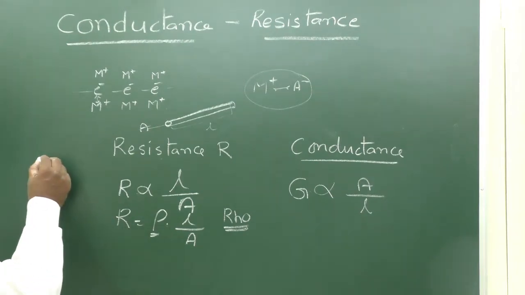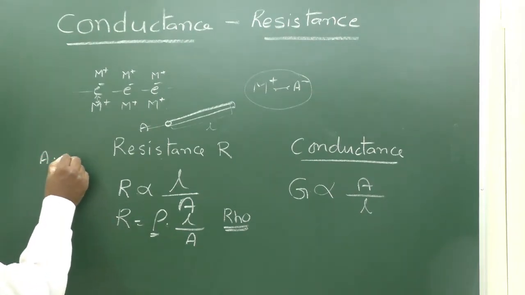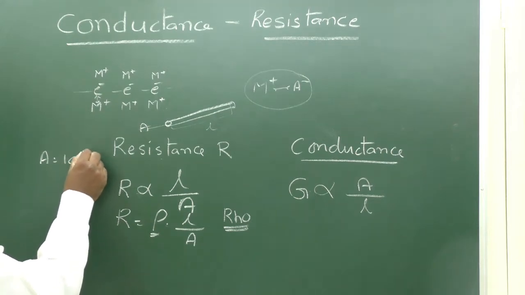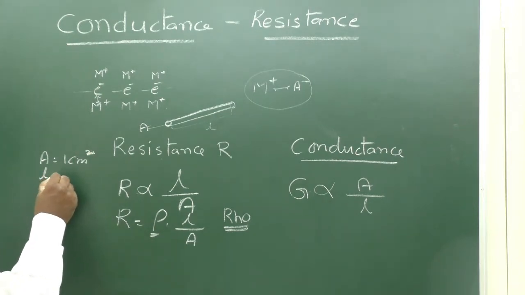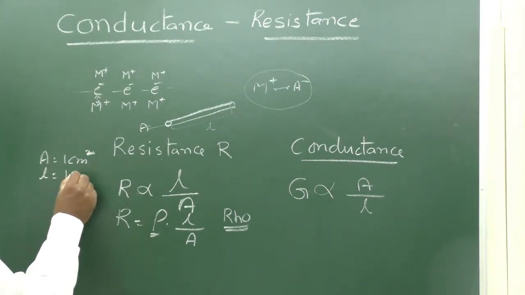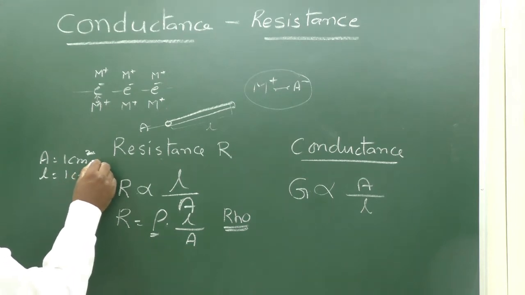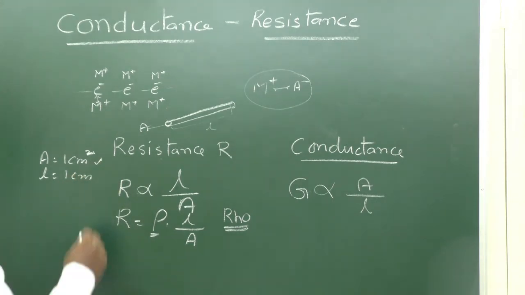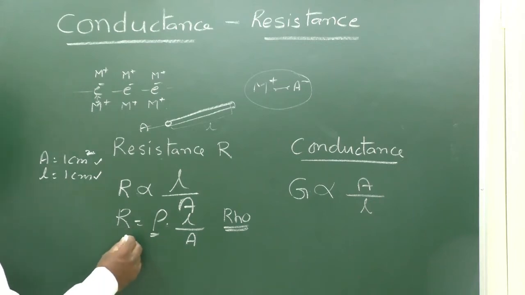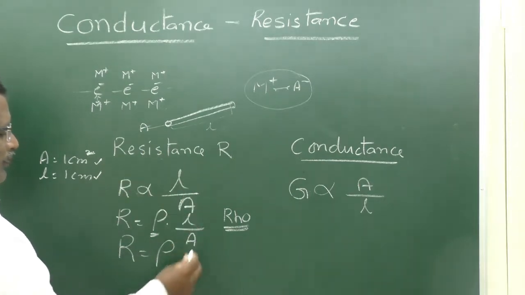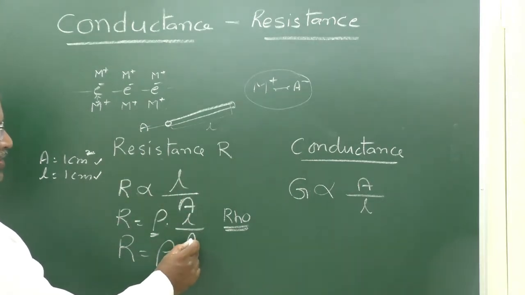If cross section area A is 1 square centimeter and length of the conductor is 1 centimeter, that is 1 unit area and 1 unit length, the conductor's resistance R is equal to rho, because L is equal to 1, A is equal to 1.